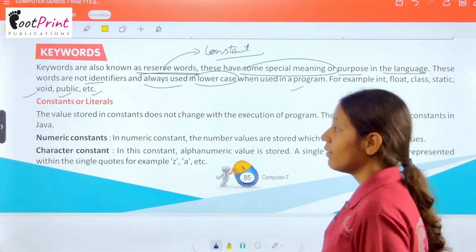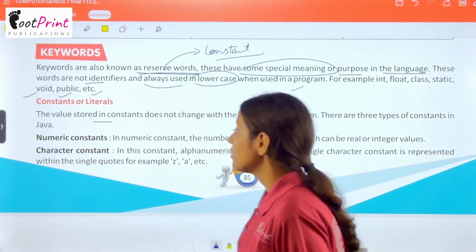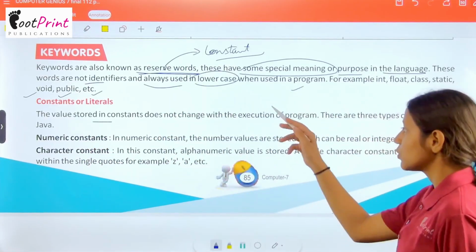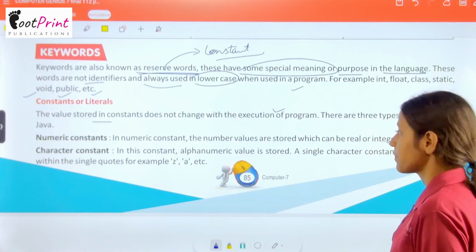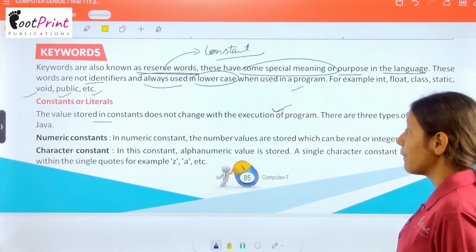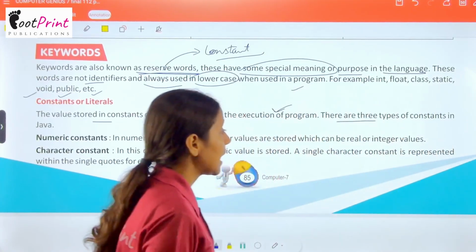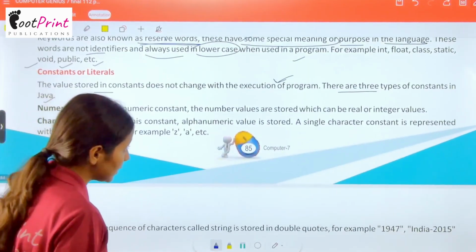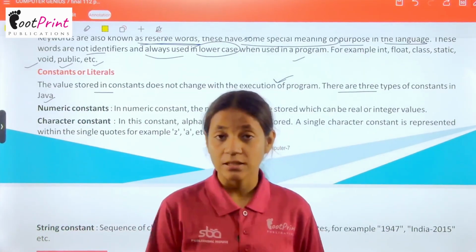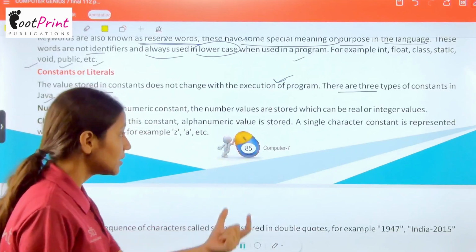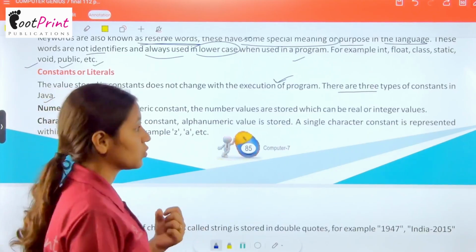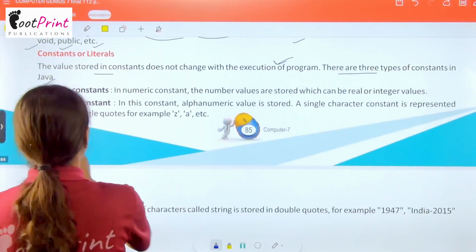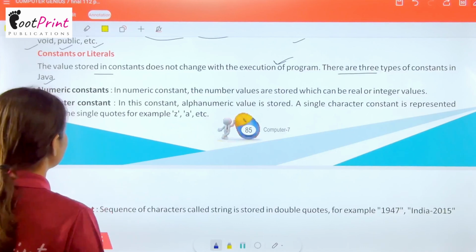Now, constants or literals. The value stored in a constant does not change with the execution of the program. There are three types of constants in Java. जो constant होते हैं वो आपके प्रोग्राम के एग्जीक्यूट होने के बाद या एग्जीक्यूशन के टाइम पे चेंज नहीं होते हैं और यहाँ पे हमारे पास three types of constant given है.